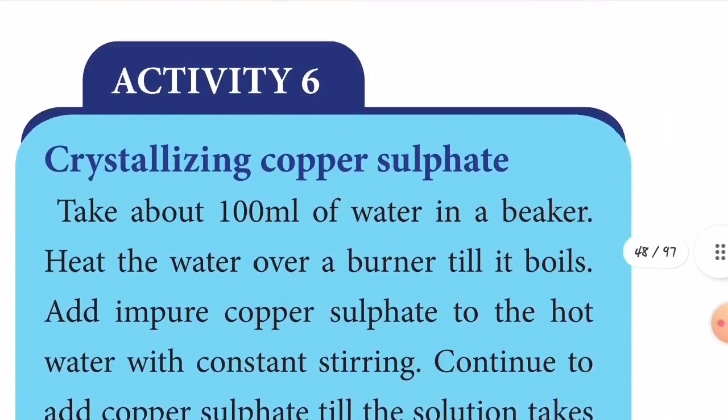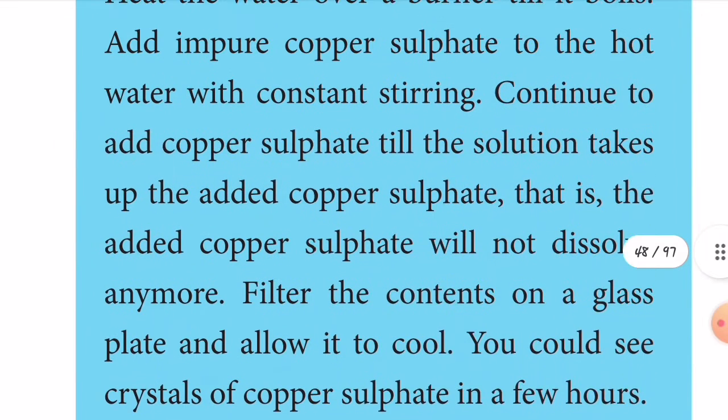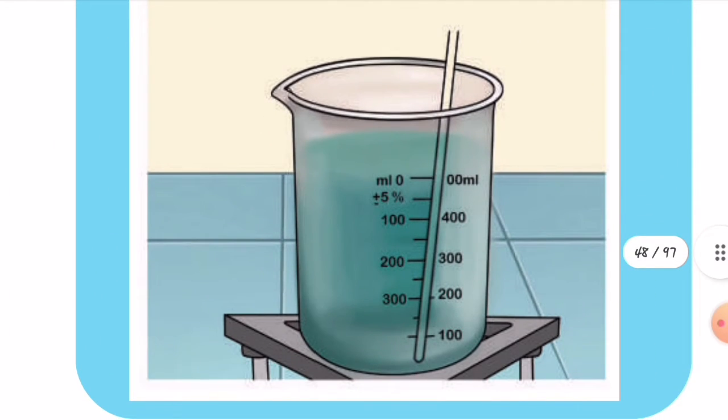Now let's see the activity, children. See the picture first. You take a 1 liter beaker with 100 ml of water, and heat the water over a burner till it boils.